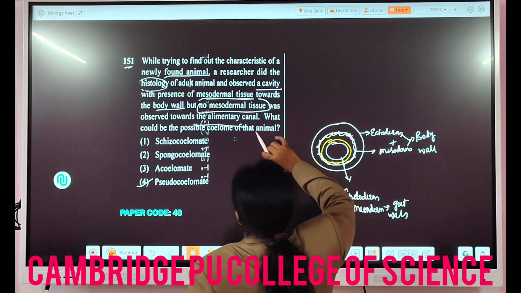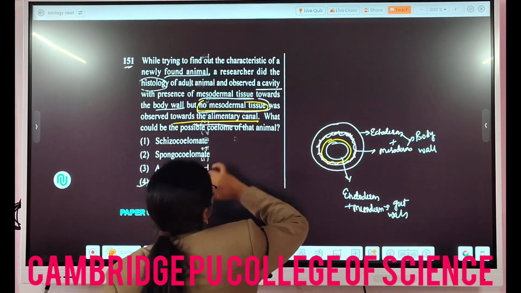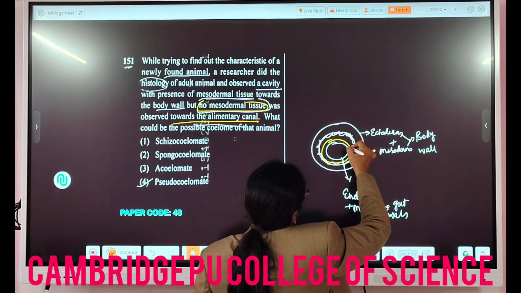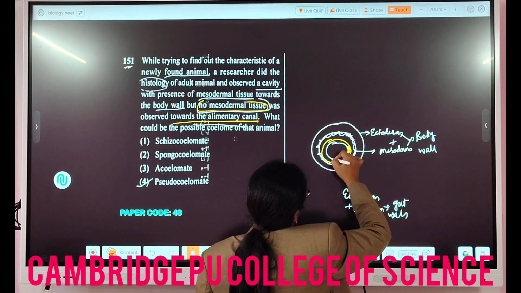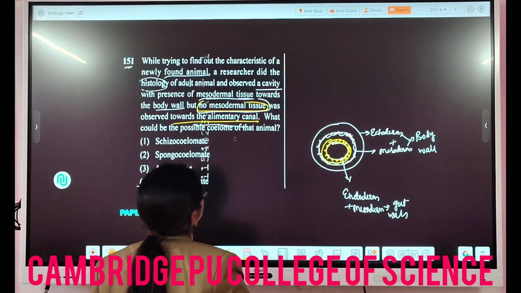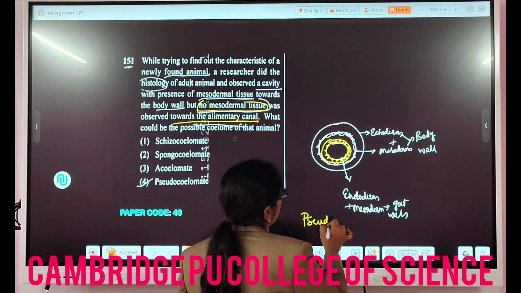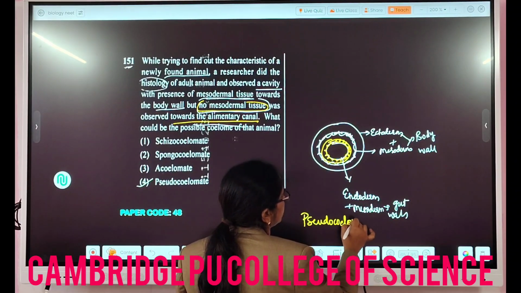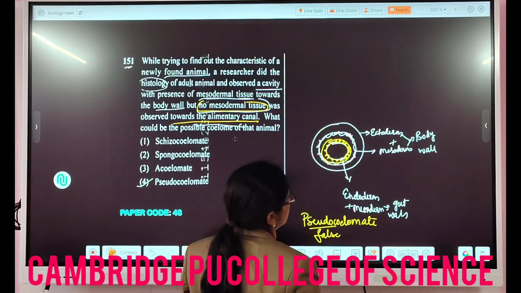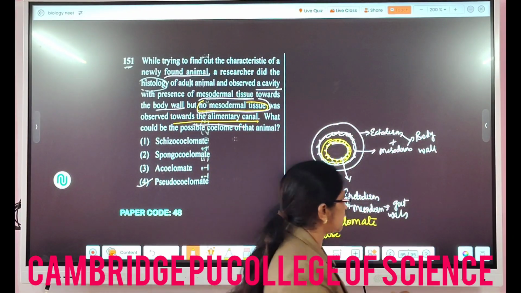But what they are saying is that no mesodermal tissue was observed towards the alimentary canal. So on this side there was no coelom. They are saying there was no mesodermal lining towards the alimentary canal. So this is a sign of pseudocoelomates. Pseudocoelomate means what? The false coelom, right? So it will be having pouches of mesoderm lining.